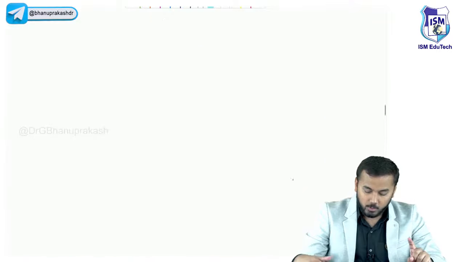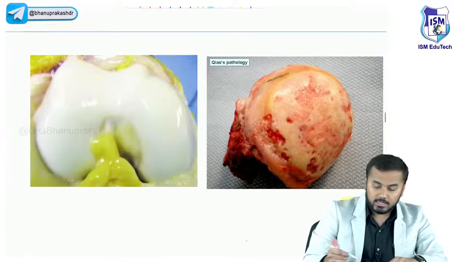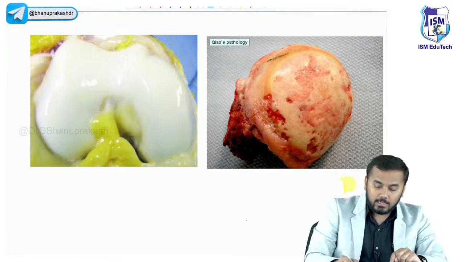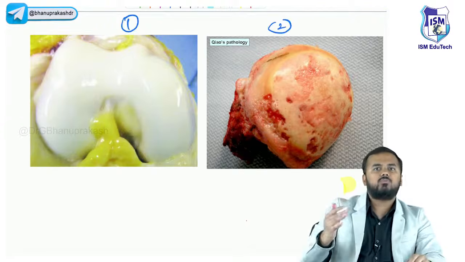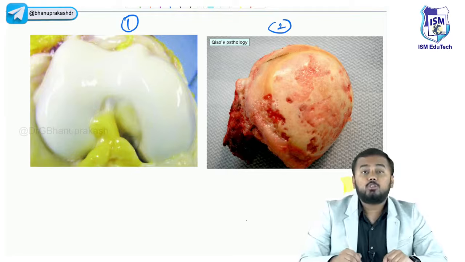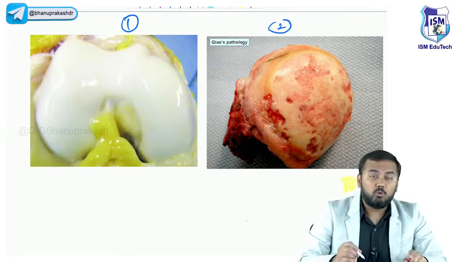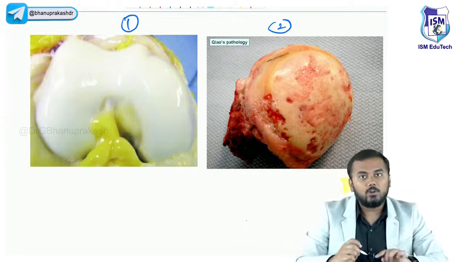And one last important thing I want to tell you is, all of you look at this joint over here, guys. This joint here, joint number 1 and joint number 2. Joint number 1, the surface is very smooth. Why is the surface very smooth? Because this joint has articular cartilage. The blue color line that I had drawn, you remember? This is an articular cartilage.